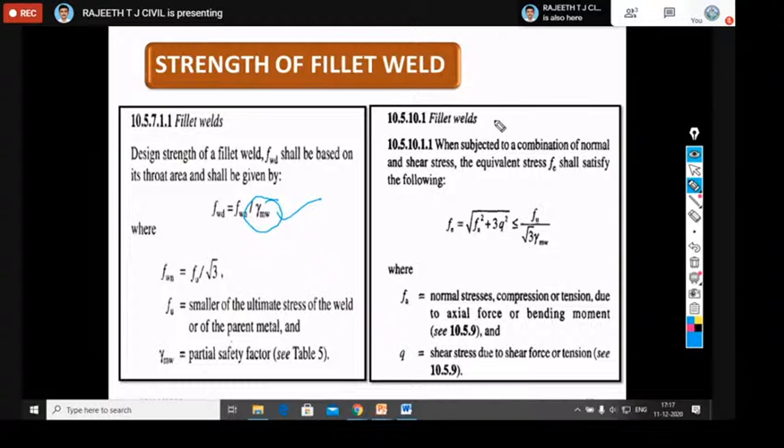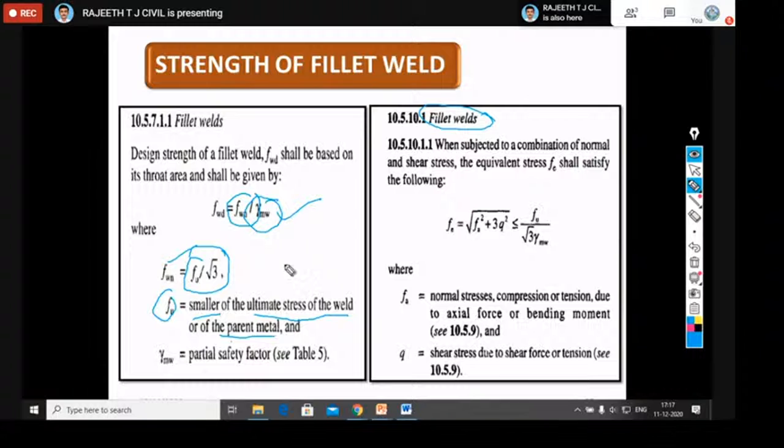In the similar way, for the fillet weld, what is FWN? The nominal shear strength of the weld is Fu by root 3, where Fu is the ultimate strength of the weld or the parent metal, whichever is smaller.